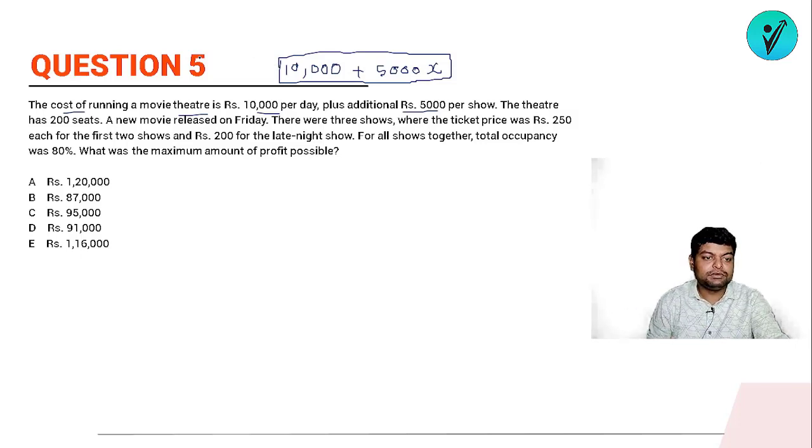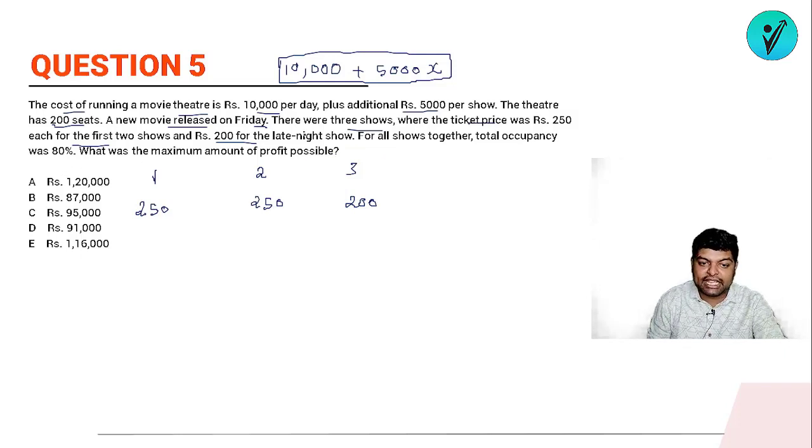The theater has 200 seats. A new movie released on Friday, ठीक है, ये बात नहीं भी बताते तो हमें पता है, a new movie is released on Friday. So there were 3 shows where the ticket price was ₹250 each for the first 2 shows and ₹200 for the late night shows. तो बेसिकली यहाँ पर 3 शोज है, ठीक है, शो 1, शो 2 एंड शो 3। Prices are 250 per ticket, 250 per ticket, and 200 rupees per ticket. For all the shows together, the total occupancy was 80%.